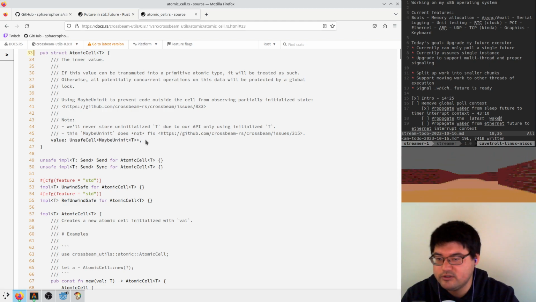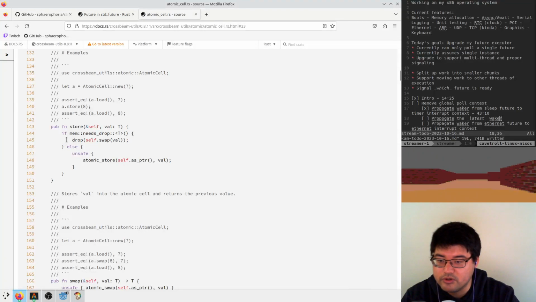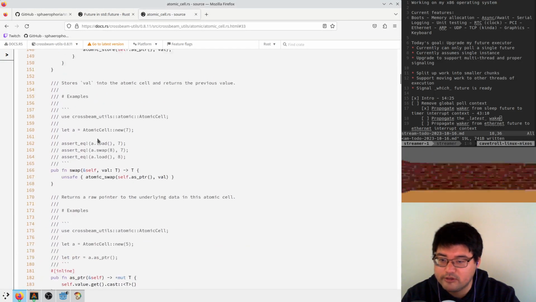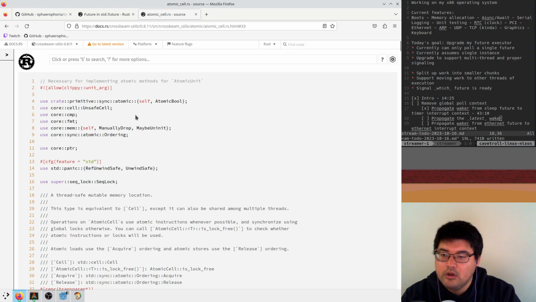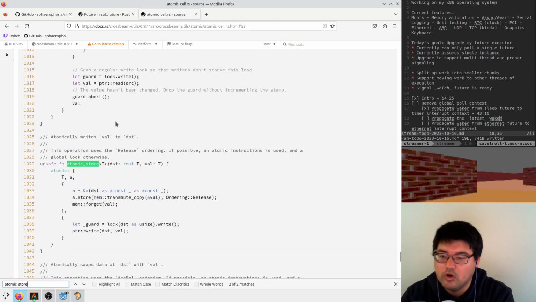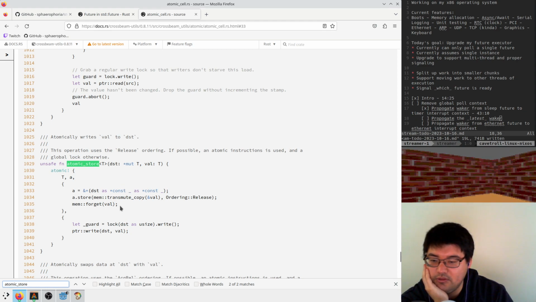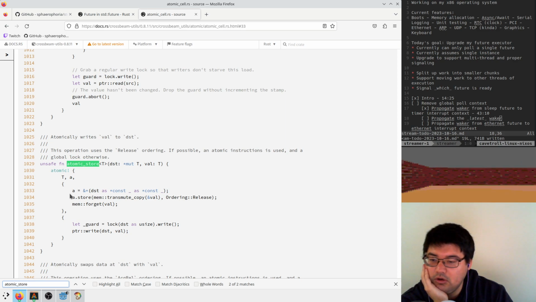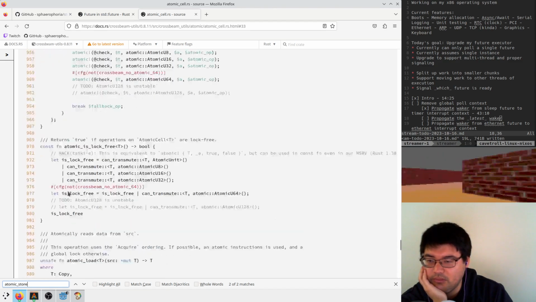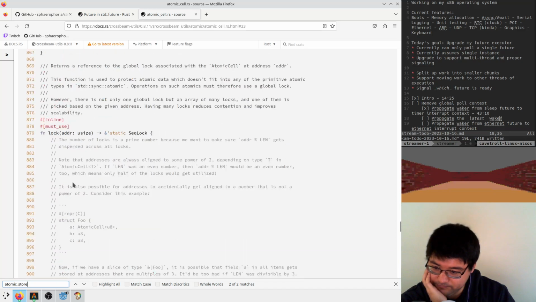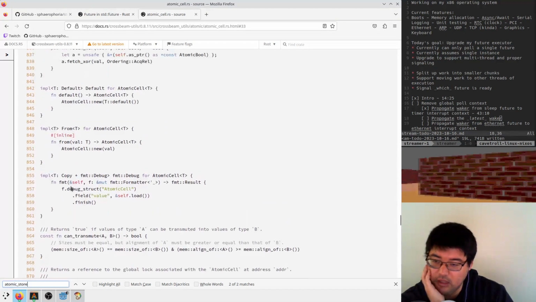They have an unsafe cell, so a mutable value. And how do they do stores? They have this atomic store, atomic swap. Where do these come from? Are these from within Crossbeam? Atomic store. Oh, this is just a value. So they copy the value in, they forget the other one, and then do they use a fence somewhere? Probably this atomic macro automatically fences or something. Yeah, this is maybe complex.